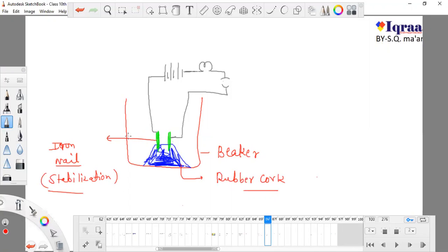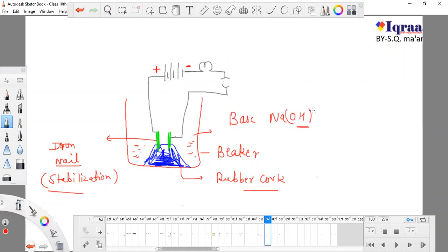Now this is a circuit, this is a battery. This terminal is known as the positive terminal and this terminal is known as the negative terminal. This is our bulb. So this beaker is filled with a base, and this base is known as sodium hydroxide. Remember, sodium hydroxide is a base.